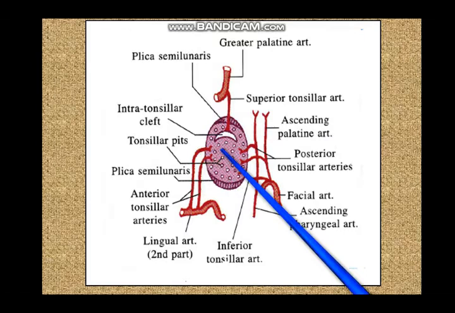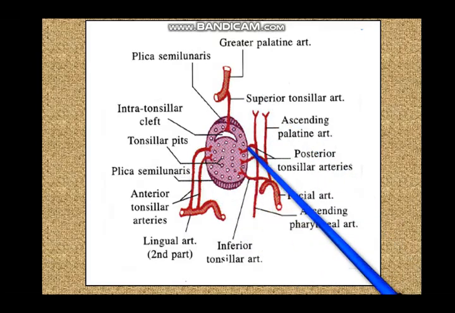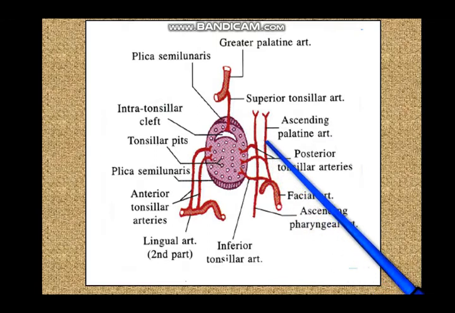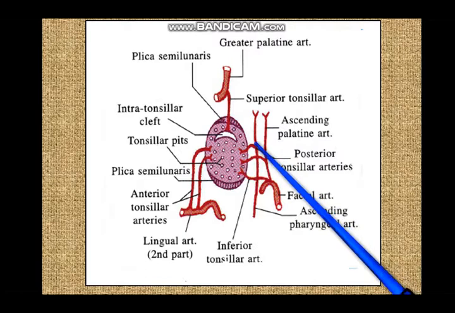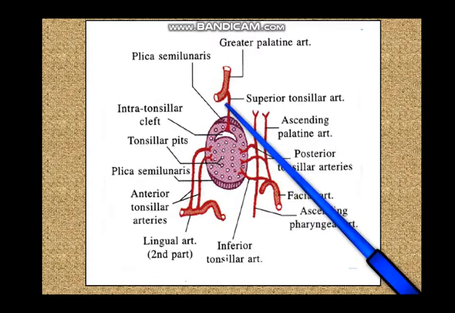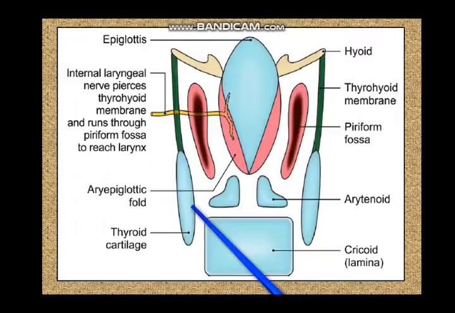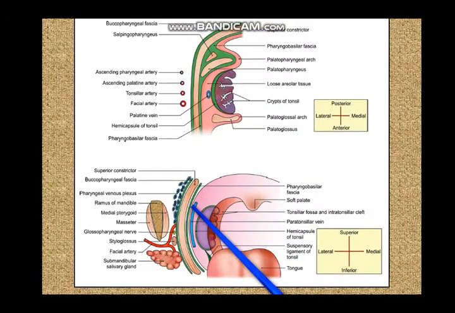the lingual artery. So the tonsil, you can see, is richly supplied with blood from the tonsillar branch of the facial, ascending palatine branch of the facial, and palatine branch of the ascending pharyngeal, greater palatine artery from the third part of the maxillary artery, and the anterior tonsillar arteries from the second part of the lingual arteries. So all this is important. Now, before we go on to other structures, let us say something about tonsillectomy.